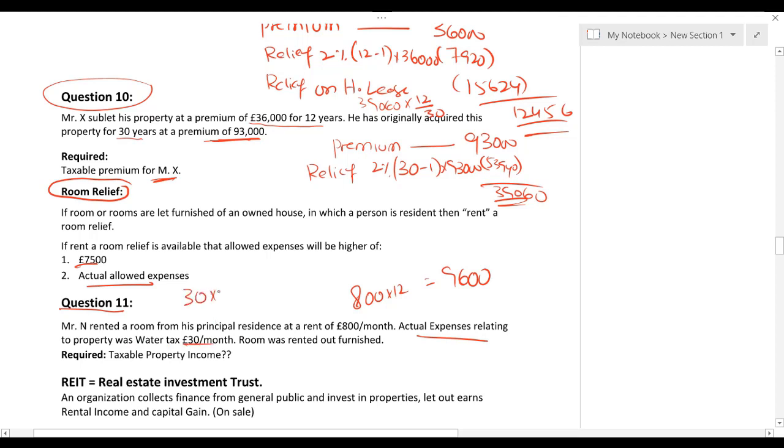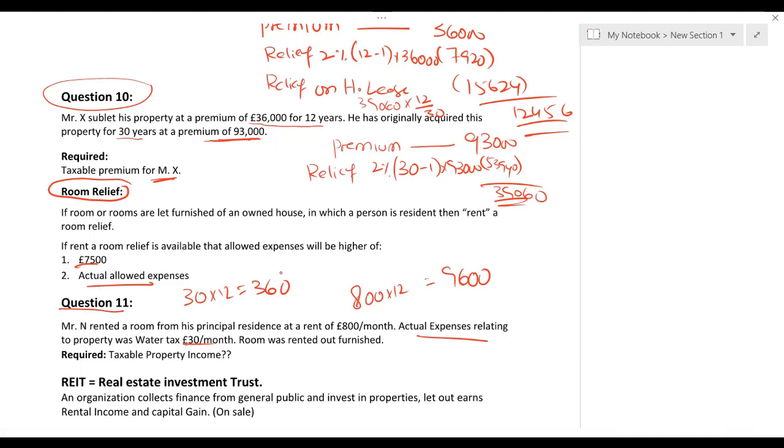So 30 into 12 gives me 360. Now we have two options. Either to deduct 360 from 9,600 and whatever comes pay tax of that amount, or second deduct the rent-a-room relief. So obviously rent-a-room relief or actual expenses, whichever is higher, I'll go for that.